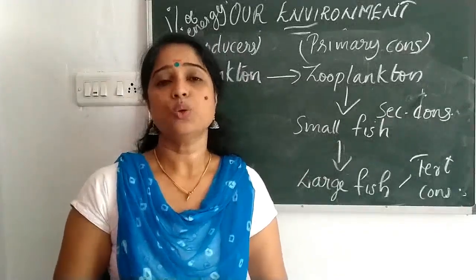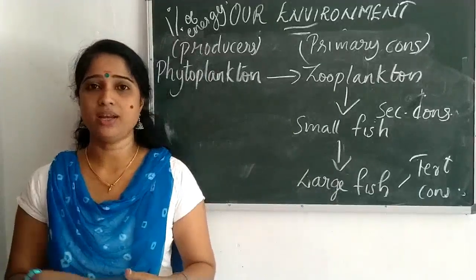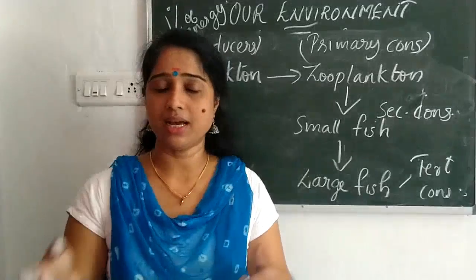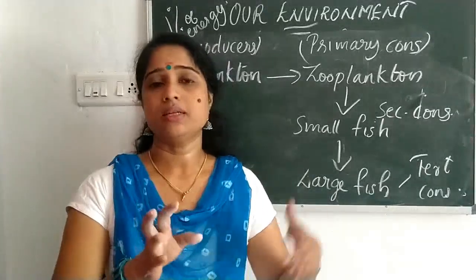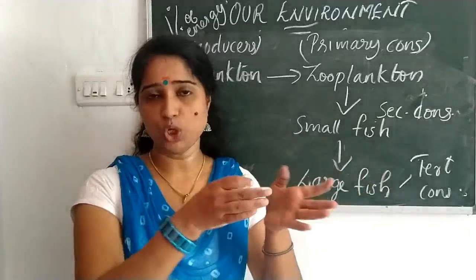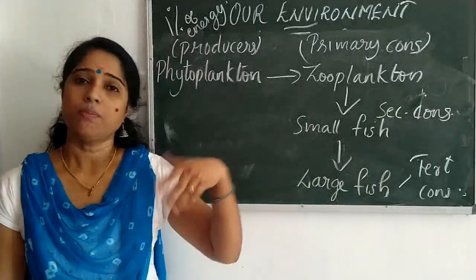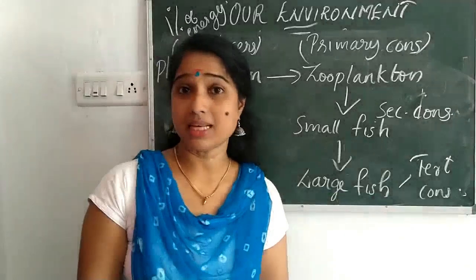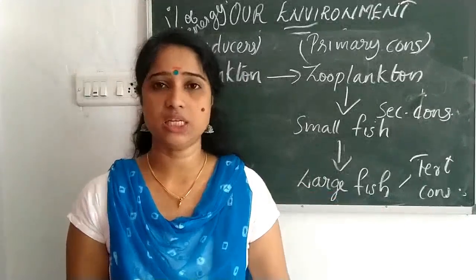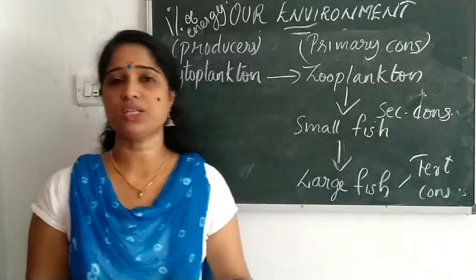Okay, clear? So today we have discussed the different levels in the food chain and the importance of each and every level, and how the energy flow takes place. You studied the 10% law: 1% of energy can be utilized by the plants. From producers till the tertiary consumers, only 10% of energy is transferred. The balance 90% will go to the environment as heat. Not only that, it is utilized by the organism for its own life activities. Next, we discussed the food web, an interconnected food chain, known as the food web.